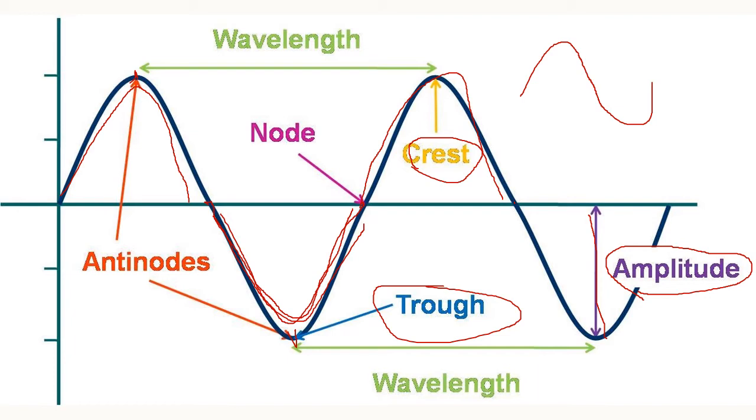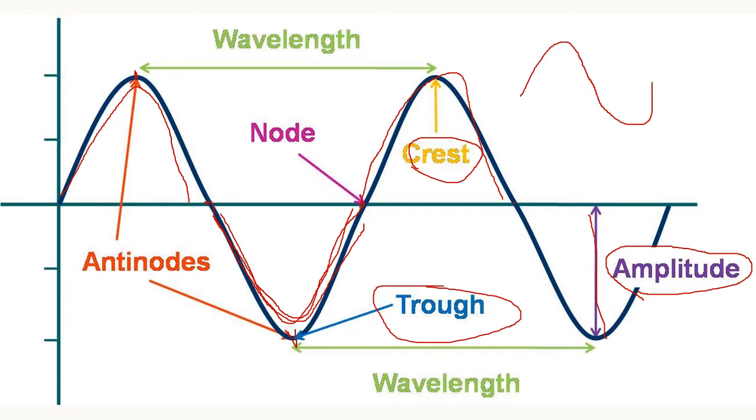Children, I hope you understood about nodes, antinodes, crests, troughs, wavelength, frequency and amplitude. These are the components of the sound wave. Once again, crest means maximum positive displacement of the particle of the medium. Trough means maximum negative displacement of the particle of the medium. A crest and a trough together form a sound wave.